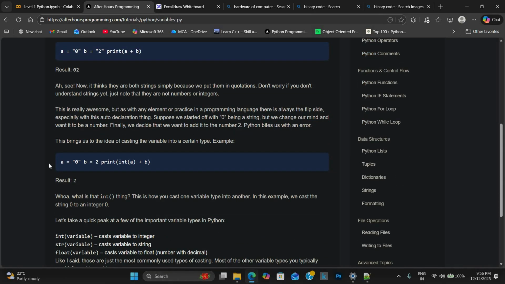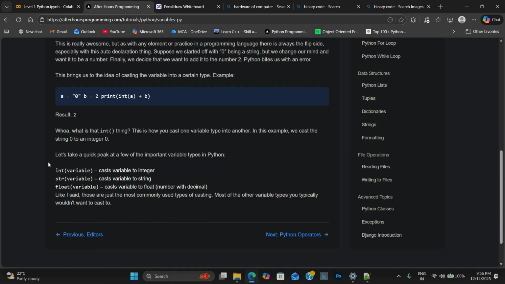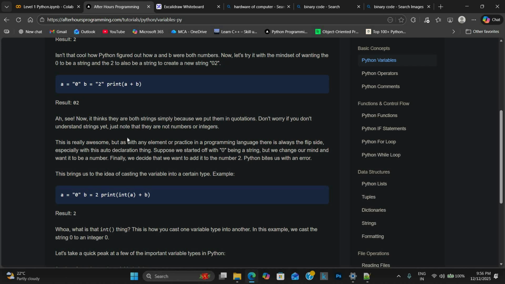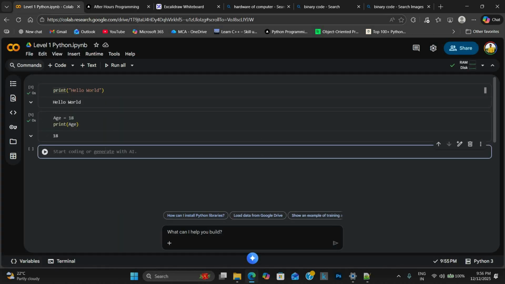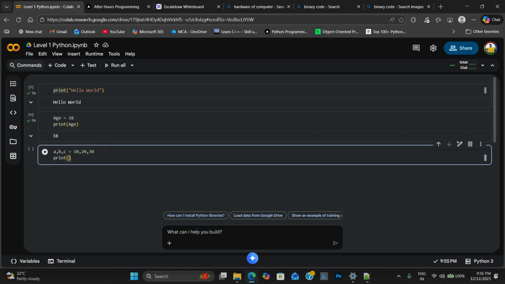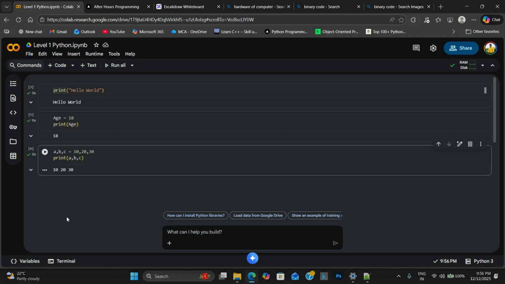You can assign variables in different ways based upon your approach. Like a, b, c is equal to 10, 20, 30, and if you print a, b, c one by one, we'll get this data like this. You can assign the variable names like this or this, and there are other approaches also, but we will discuss them later.